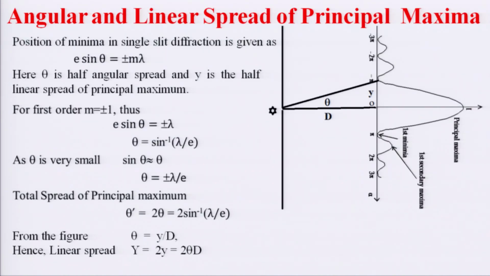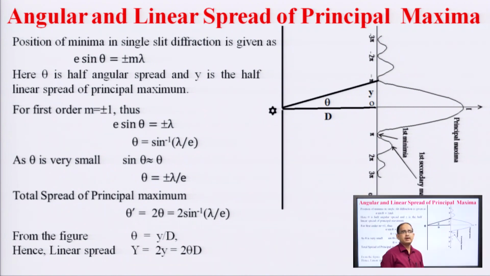Now, angular and linear spread of principal maxima. From the figure it is very clear, this is the variation of intensity with respect to alpha for the single slit diffraction pattern. Here we can see the position of the first minima. The angular spread is theta, it is the half angular spread, and the full angular spread will be twice this theta, while the linear spread is twice this term y.